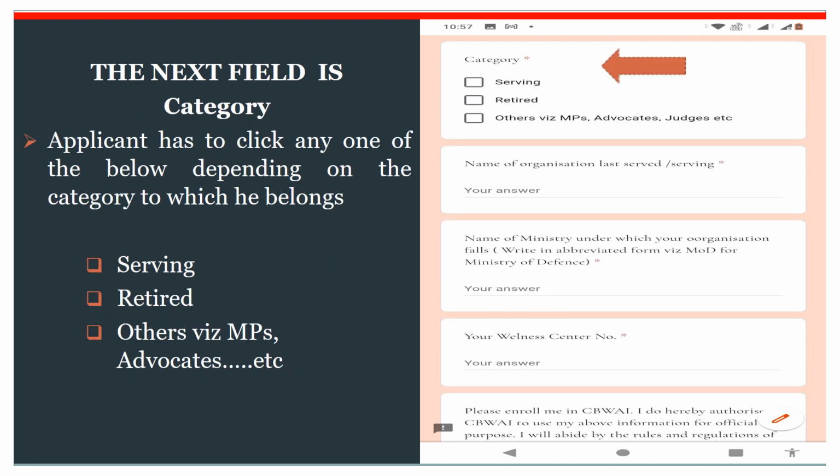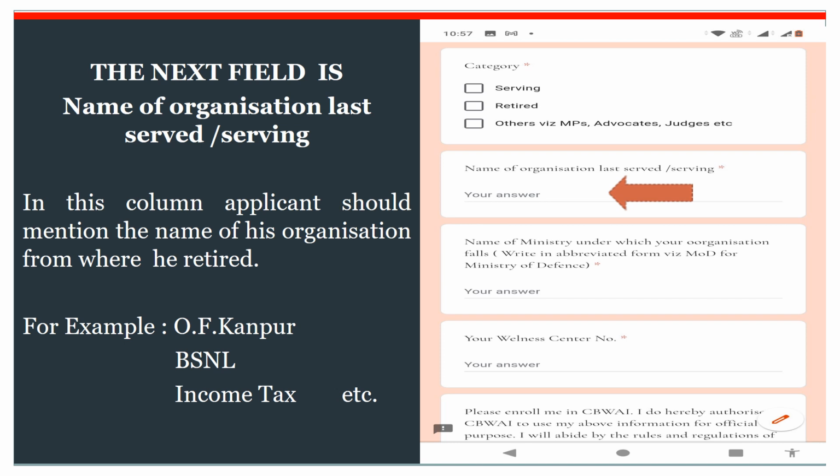The next field is category. Applicant has to click any one of the options below depending on the category to which he belongs: serving, retired, or others, that is MPs, advocates, etc. The next field is name of organization last served or serving. In this column, the applicant should mention the name of the organization from where he retired.